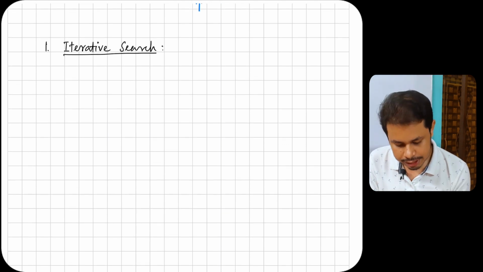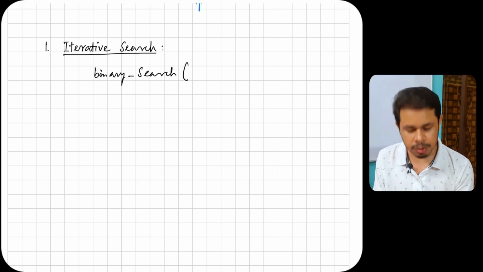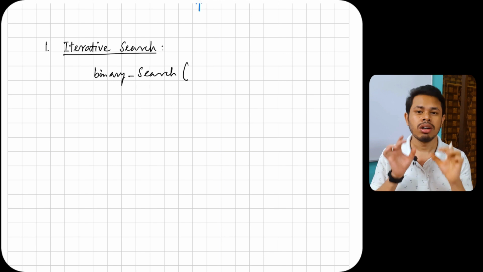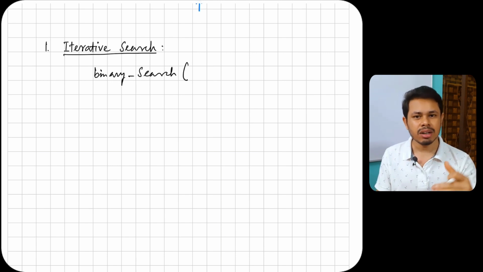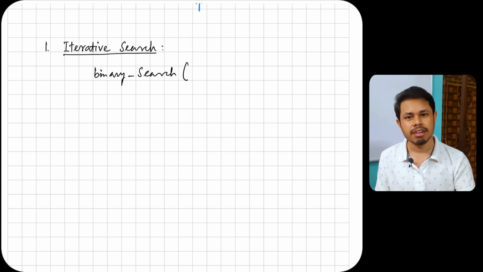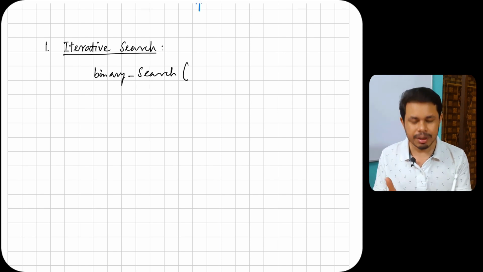So let's say binary search is our function. What would be the parameters? I am writing the pseudocode. I'm not writing any C++ or Java code. You can write that code in your particular language, whether you are comfortable in Python, Java, C++, doesn't matter. You can write in your own language. I'm writing just pseudocode.